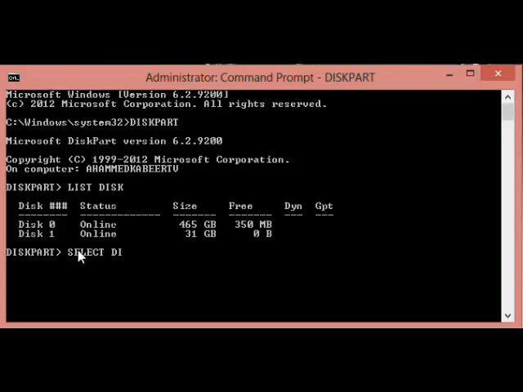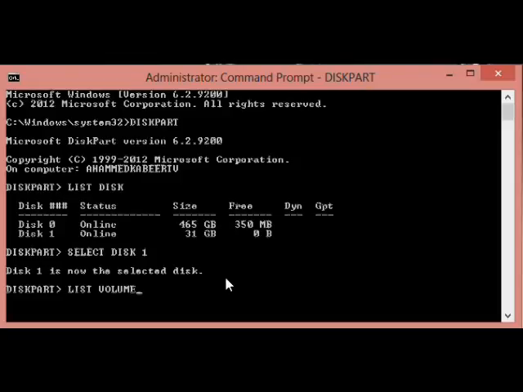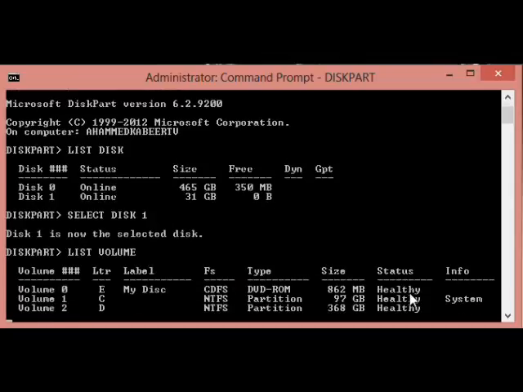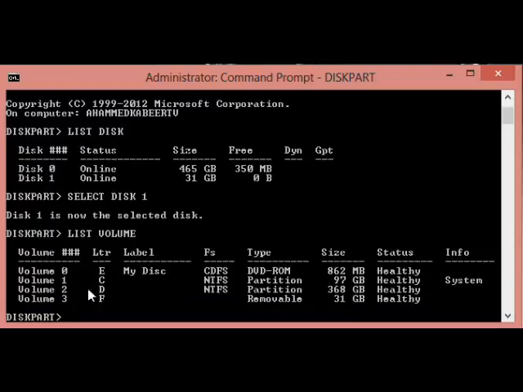Select disk 1, press enter. Disk 1 is now the selected disk. Then type list volume, press enter. It shows 3 or 4 volumes, and the last one is my pen drive. Just select volume 3, press enter.